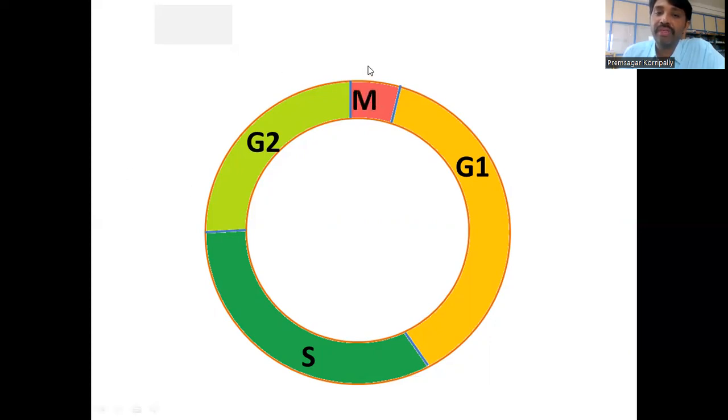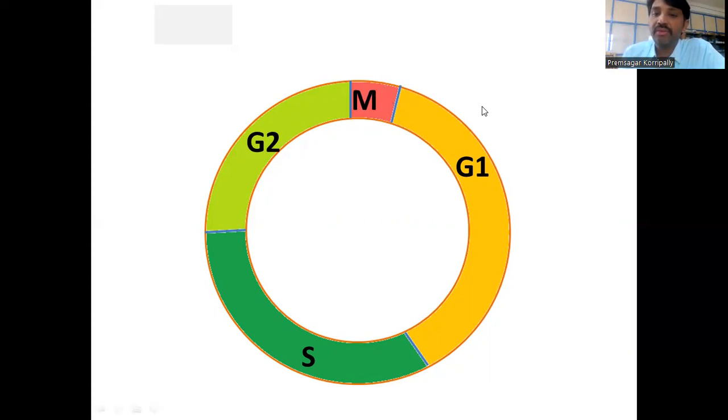The M phase has prophase, metaphase, anaphase, and telophase, followed by cytokinesis, which ends the division. Then cells enter into G0.